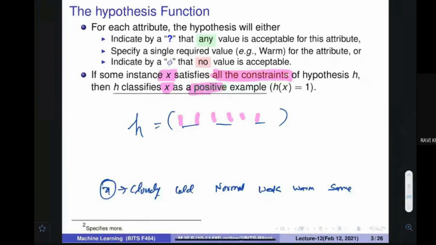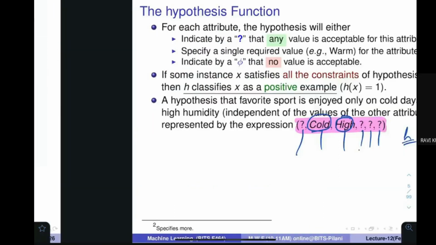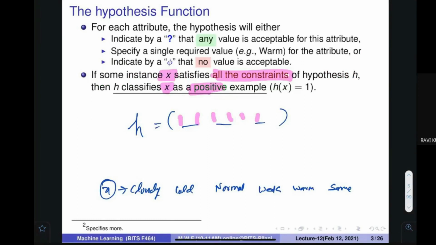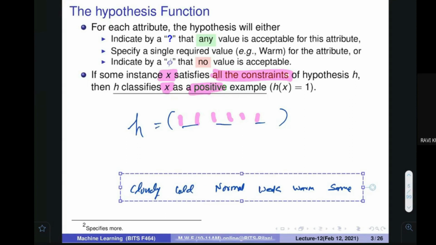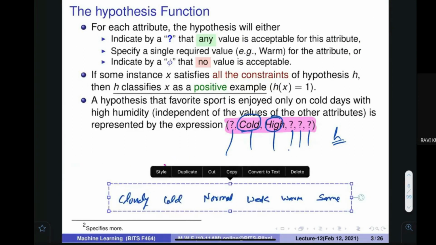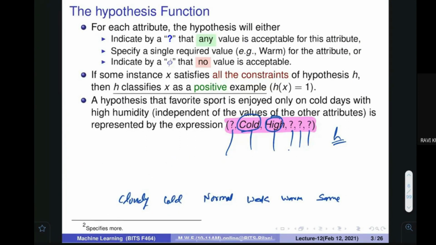I think I have placed it in the wrong way. Here I should place it. The copy has gone. One minute. Cut. I should put it here. Paste. So this is my hypothesis.